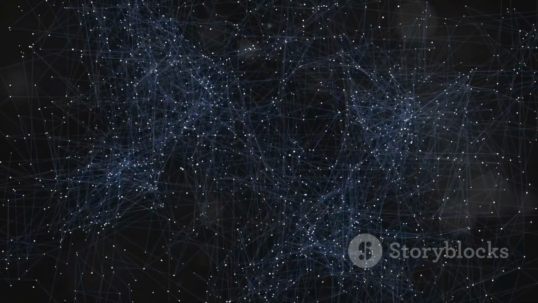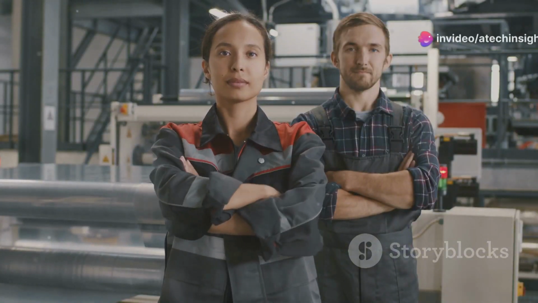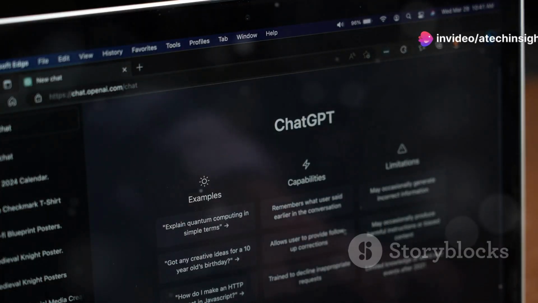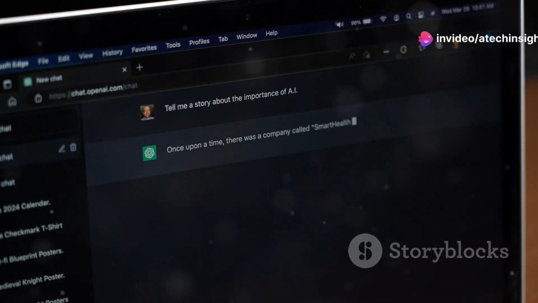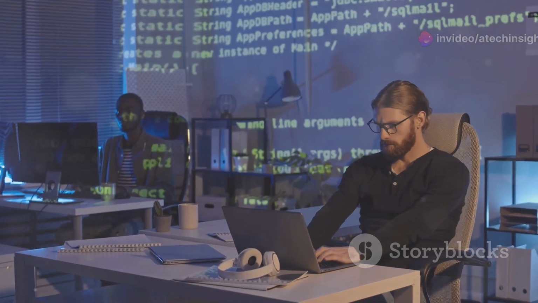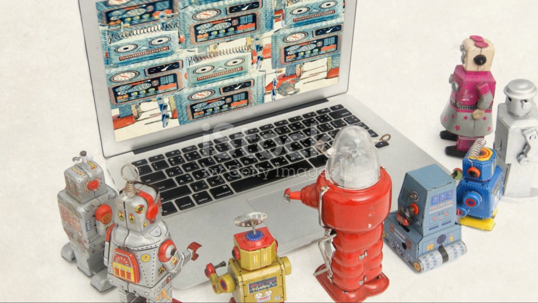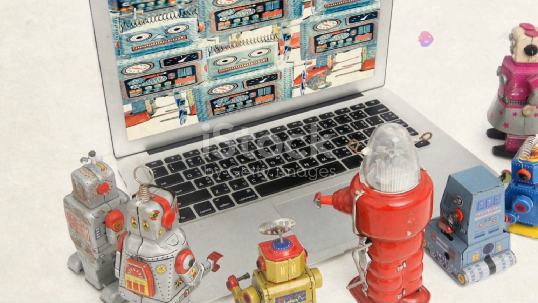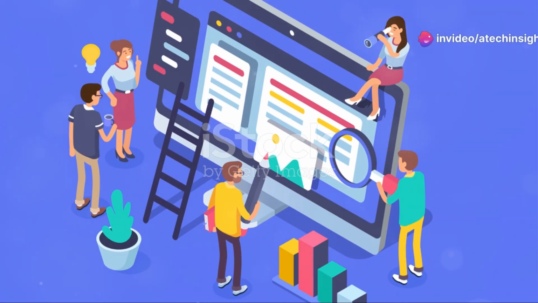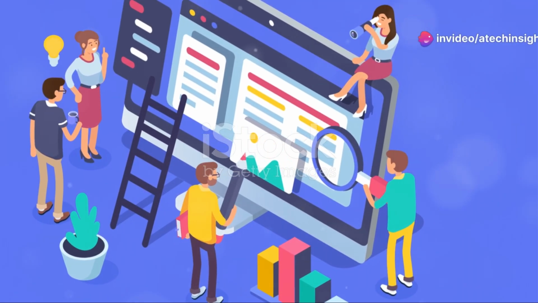This tutorial will guide you. You will learn how to build your own MAS. We will use Autogen and Google's Gemini Pro model. Autogen is a framework. It helps build multi-agent conversations. Gemini Pro is a large language model. It allows agents to understand and generate human-like text. By combining these tools, we can create powerful and intuitive MAS.